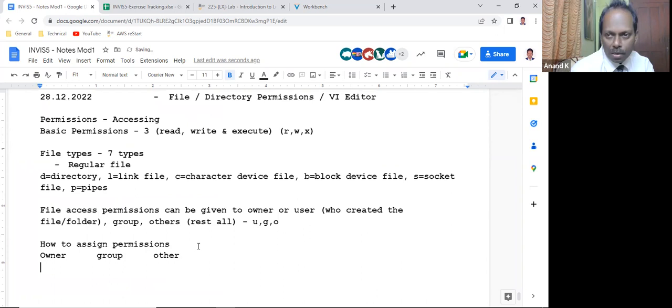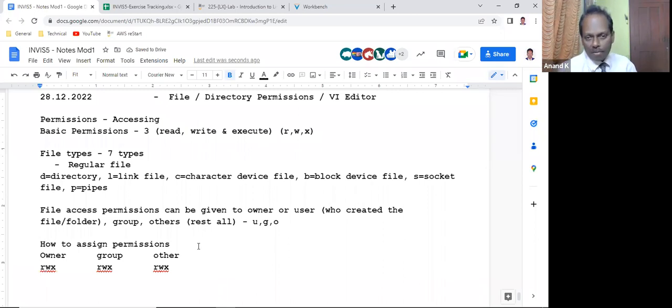So in owner, you can say R, W, and X. Which permissions do you want to assign? For group, R, W, and X. For others, R, W, and X. Is this clear? File access can be given to owner, group, and others.